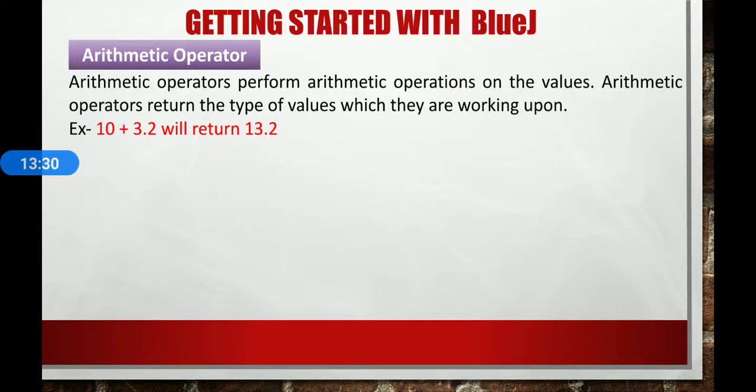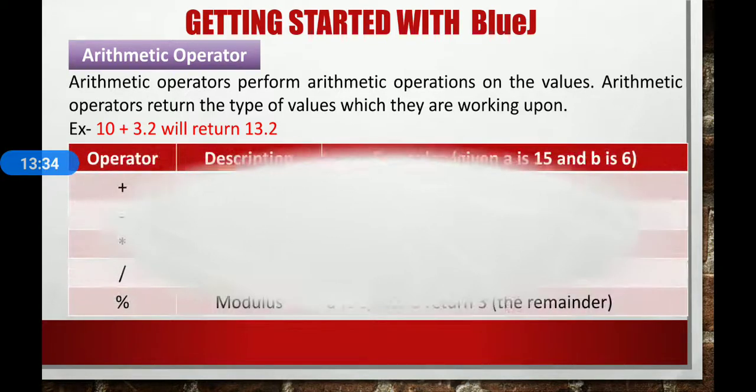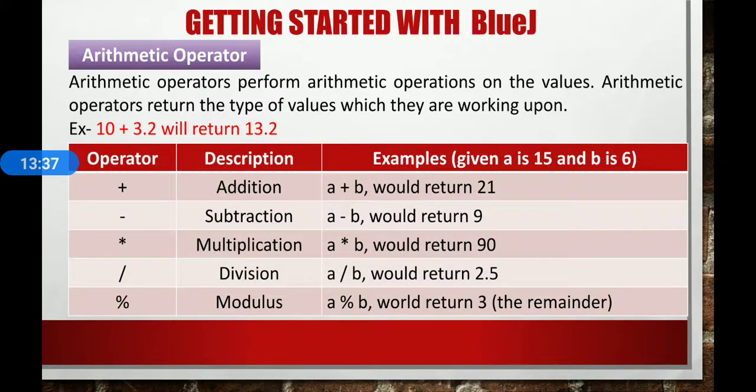Arithmetic operators return the type of values which they are working upon. For example, here 10 plus 3.2 will return 13.2, which is a float or double type, while 10 plus 3 will return a numeric or integer value. Here are some arithmetic operators. The plus sign is for addition. For example, if the value of a is 15 and b is 6, then a plus b will return 21.